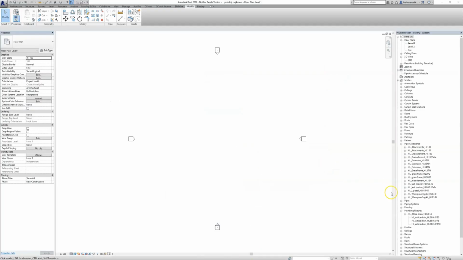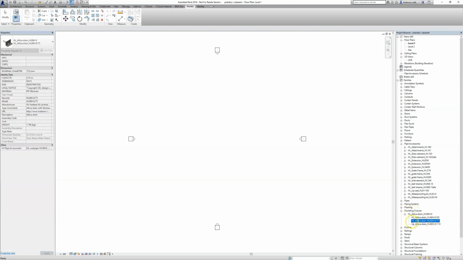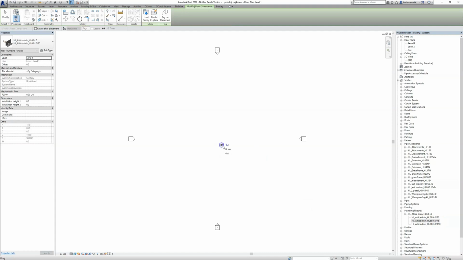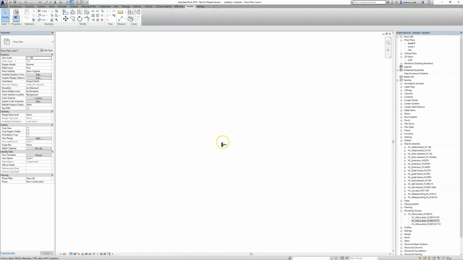I already put my family into the families in the project, so you will find it in the categories plumbing fixtures. For example, I will take this type with diameter 75. I will load it in the project. There are those families in the project with the underscore character.